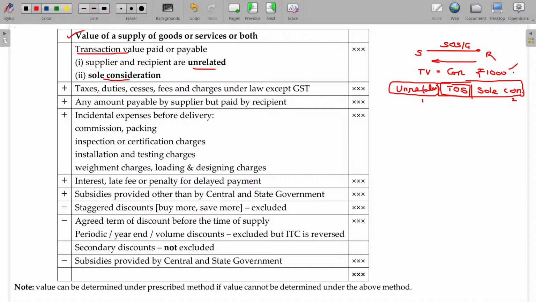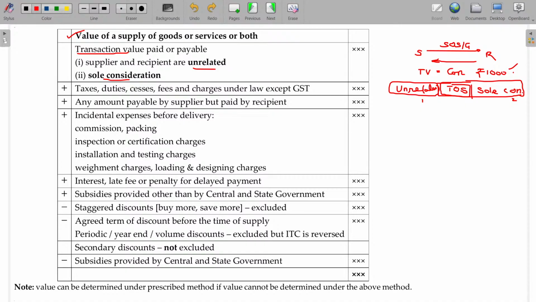If the transaction value is sole consideration and between these two parties there is no relationship. For example, if supplier and recipient are associate companies and related parties, then goods may be transferred free of cost also. Then how can we calculate the tax? We have to find out the tax for the value, right? So the value is the problem critically here. If the value is 0, then how can we determine it? So you have to follow these steps to find out the values. Is that okay? In the absence of value being as per this condition.